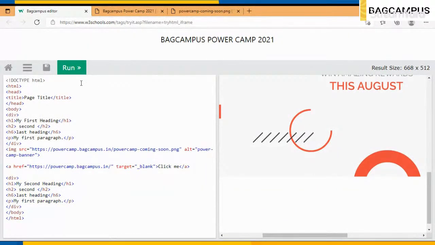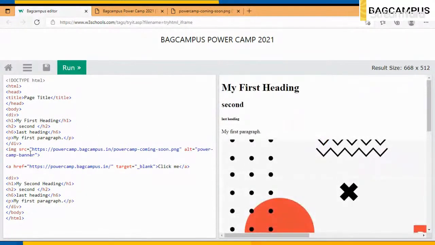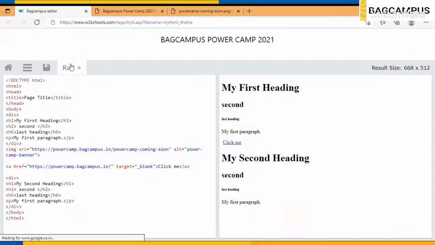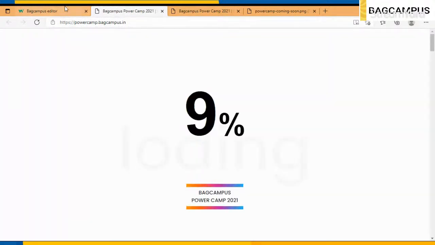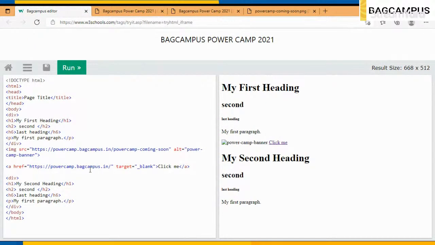So let's run. Because of this img I'm not able to see this properly, so I just removed the png thing. Here you can see click me. I will click this, and it will open the PowerCamp website because I have used it here.